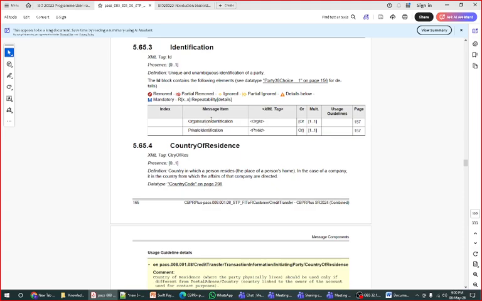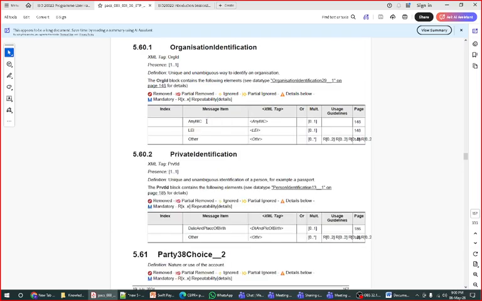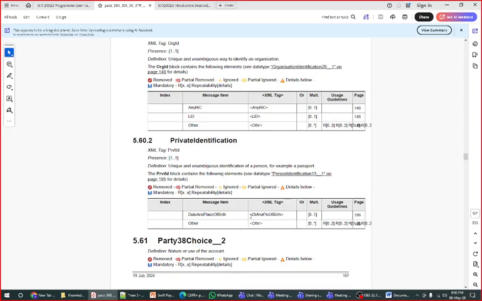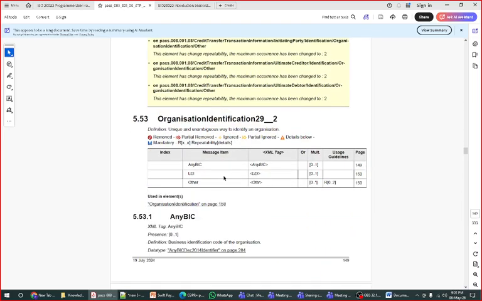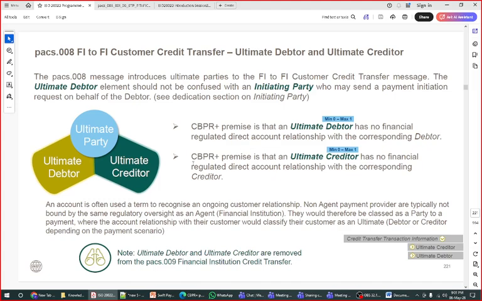So what things are accepted in organization ID? It is accepted as BIC, LEI or other, and for private ID, date of birth, place, or this kind of thing. In other ID also they accept many things, such as government ID, unique identifier, or an organization-assigned institution identification. So you can say any ID which is applicable will be accepted in this part here, right? That is the format for the ultimate debtor and ultimate creditor.